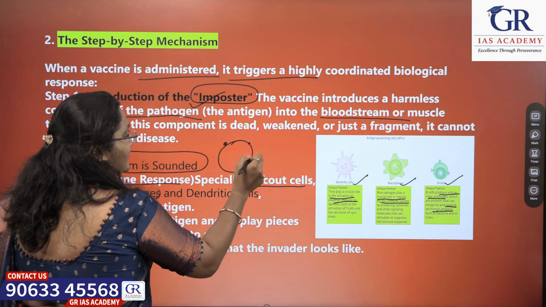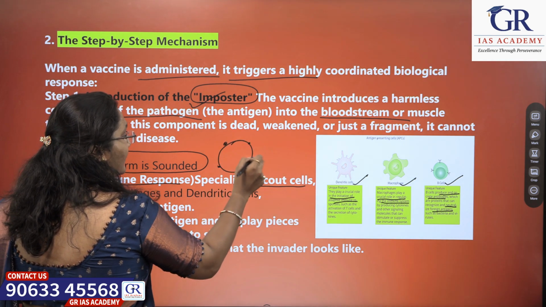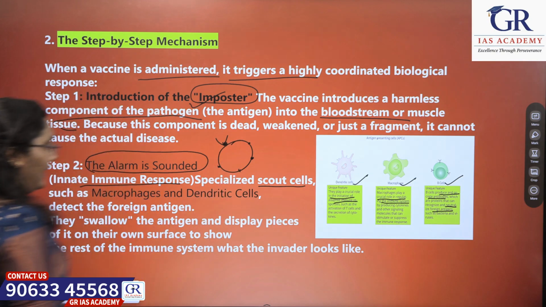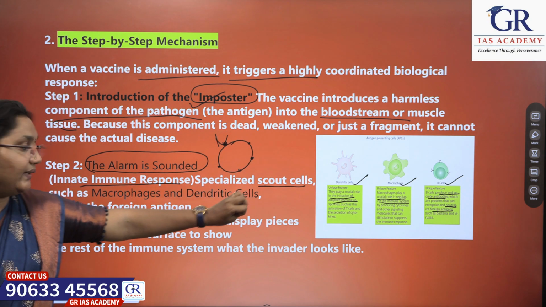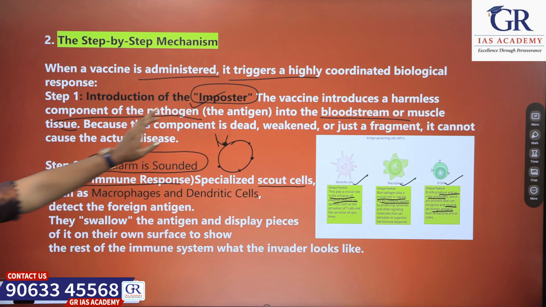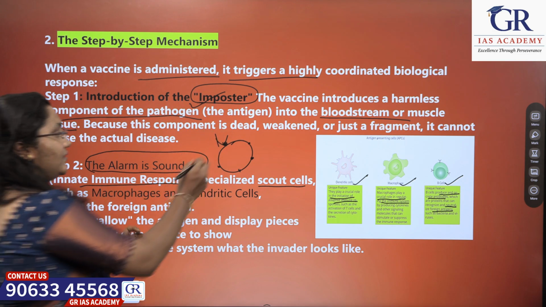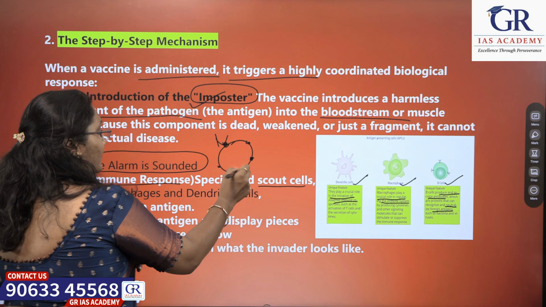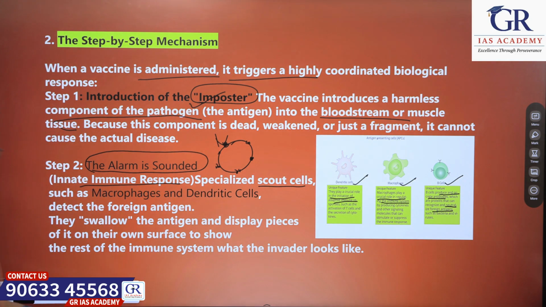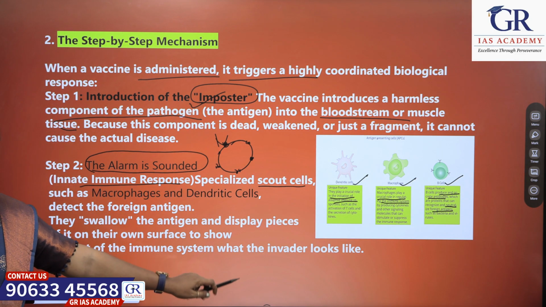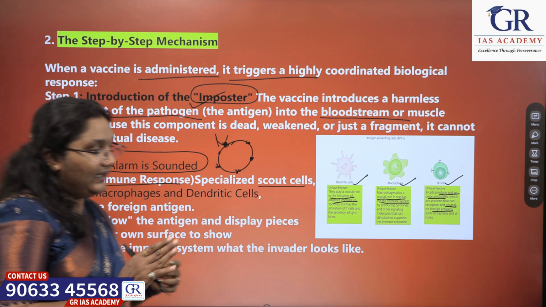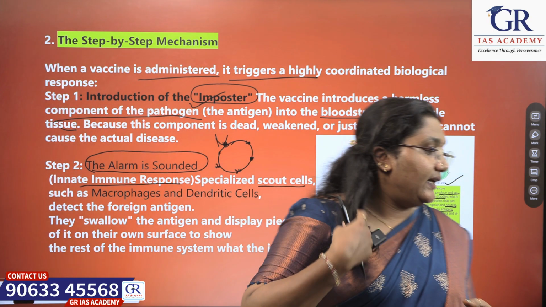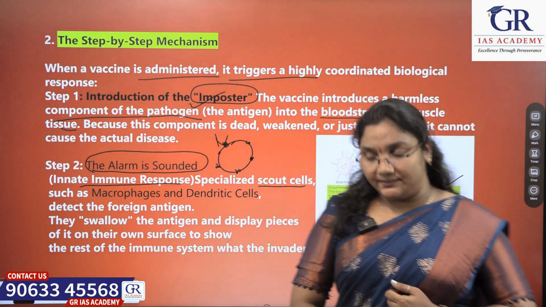When the antigens come and bind, they detect these antigens, swallow the antigen, and display pieces on their own surface. On their own surface, they display a few pieces of this antigen to show the rest of the immune system what the invader looks like.